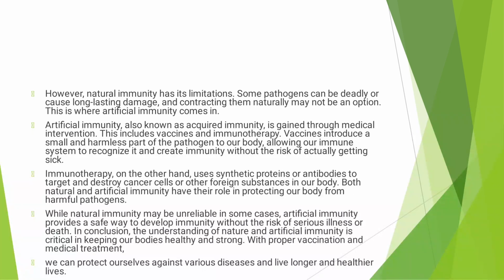Then artificial immunity is an acquired immunity. It is gained through medical interventions. This includes vaccines and immunotherapy. A vaccine introduces a small harmless part of a pathogen to our body, and it allows our immune system to develop an antibody against that particular pathogen. Thereby they are creating artificial immunity.